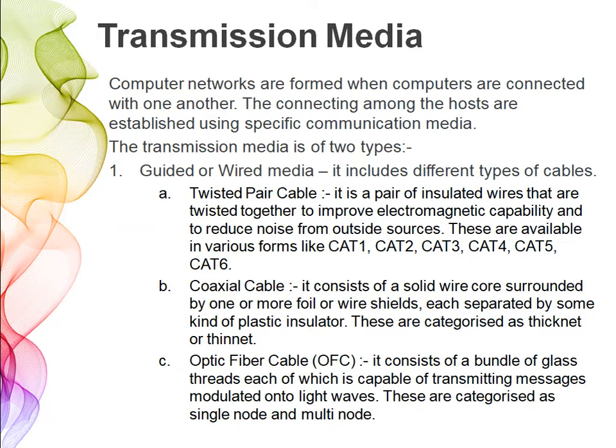So that is a coaxial cable. Coaxial cable consists of a solid wire core surrounded by one or more foil or wire shields, each separated by some kind of plastic insulator. These coaxial cables can be categorized as thick net and thin net.